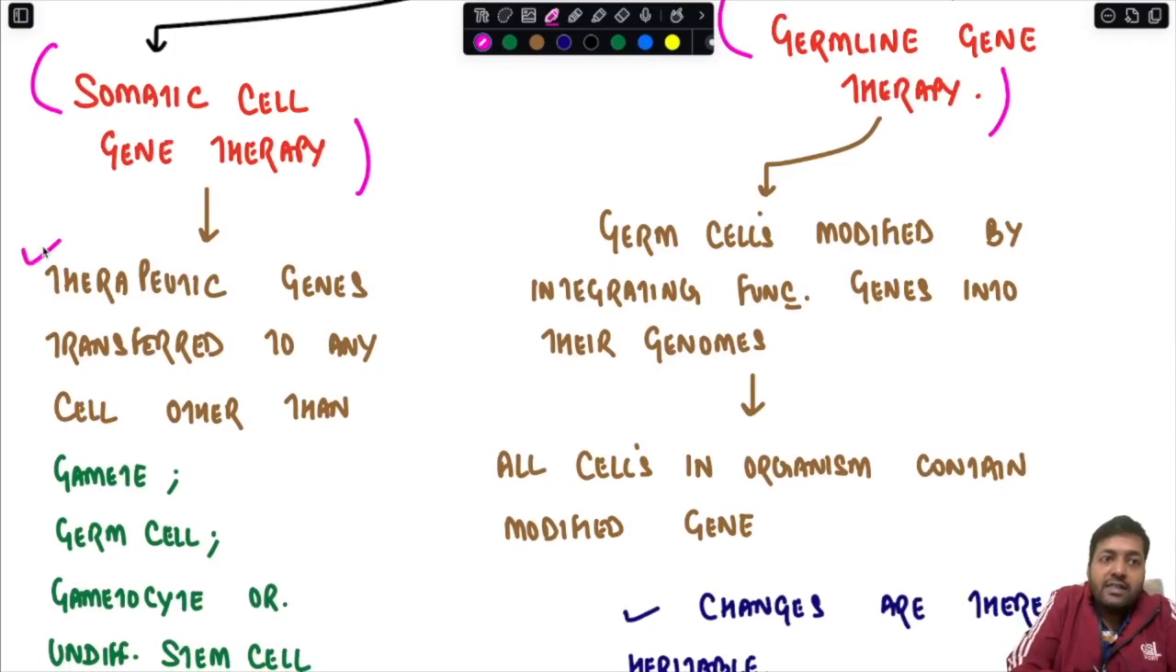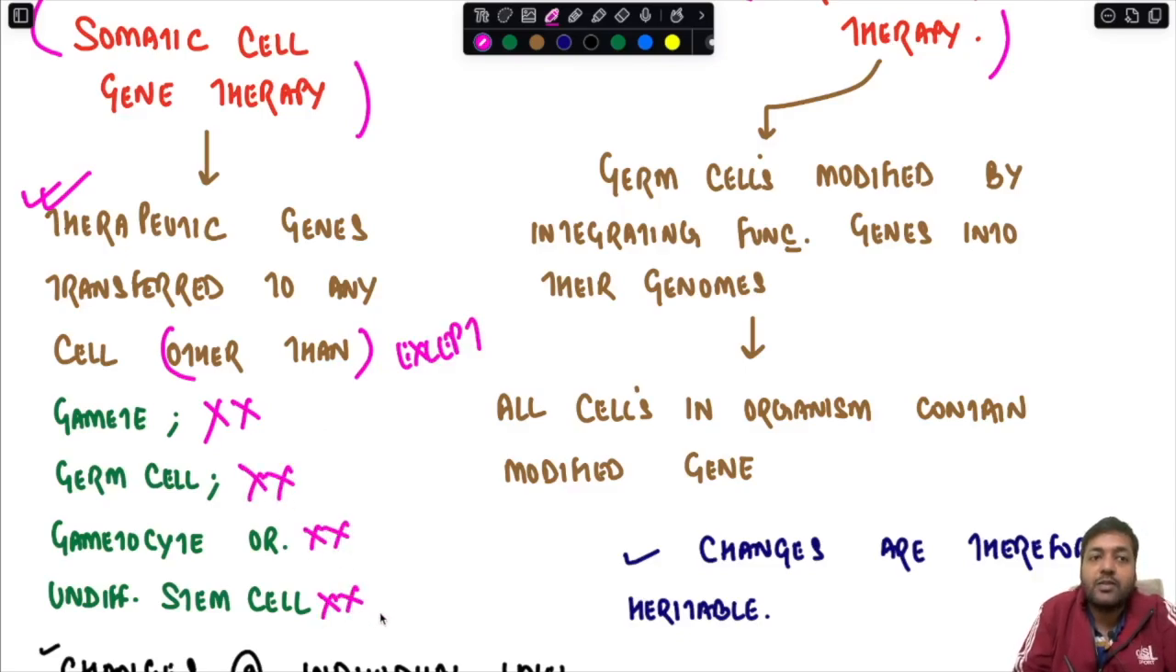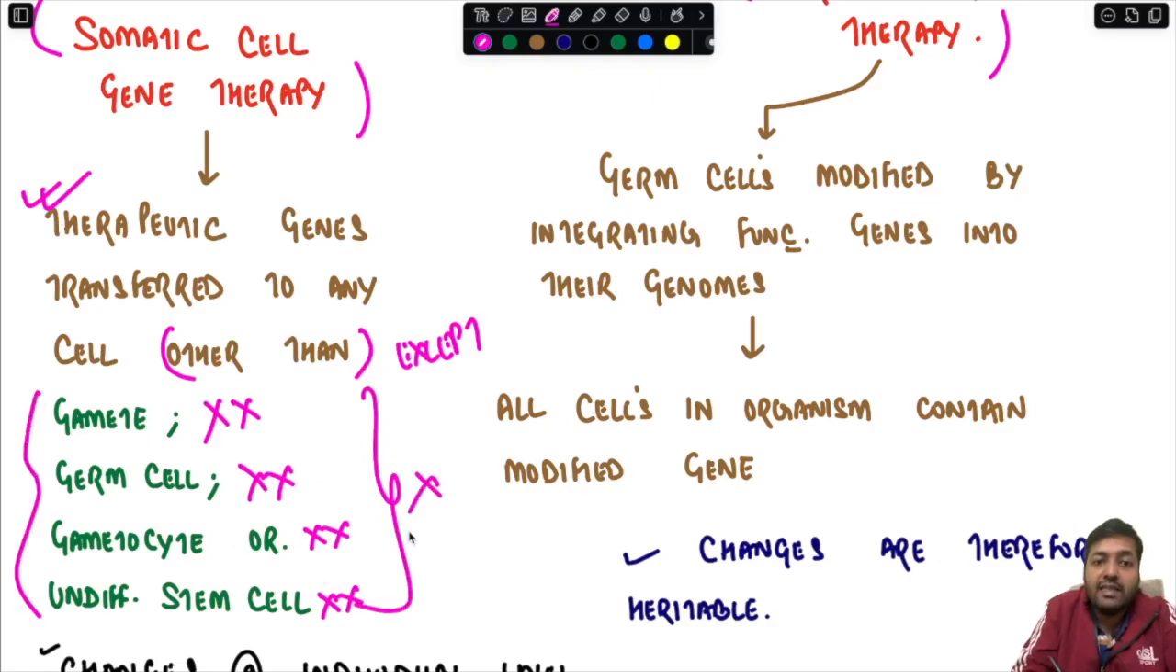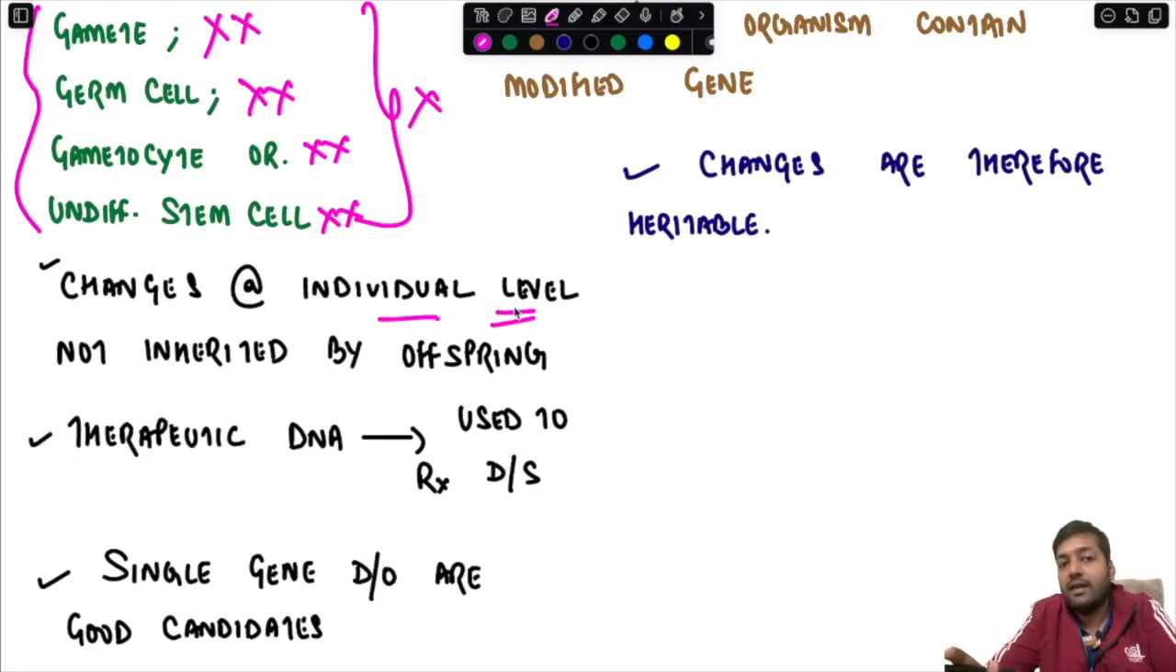So the therapeutic genes are transferred to any cell of the body other than, except the gametes, germ cells, gametocytes or undifferentiated stem cells. So therapeutic genes are not introduced at the germ level. Therefore, by doing this, the changes are only made at the level of the patient or the individual, and such changes are not inheritable by the offspring.